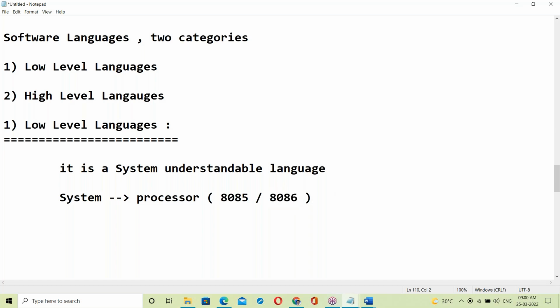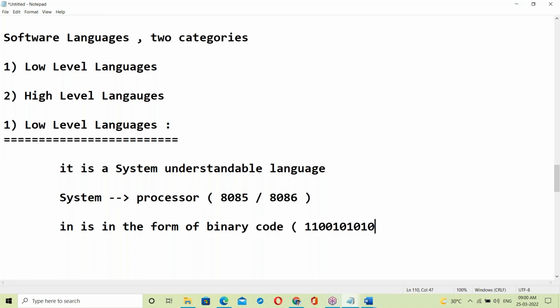Here, system understandable language. Yes, it is. It is in the form of binary codes, binary code like a zeros and ones format.